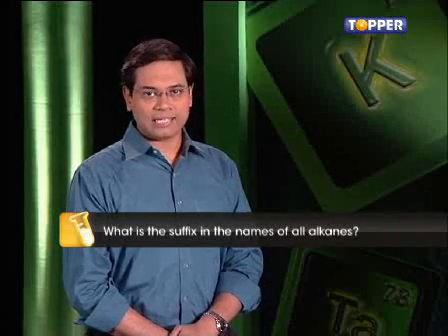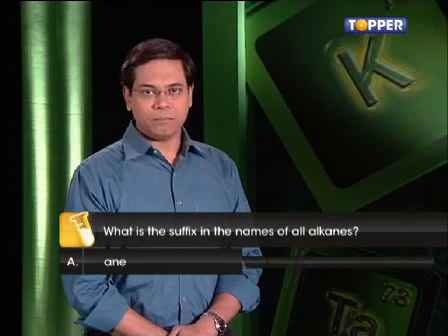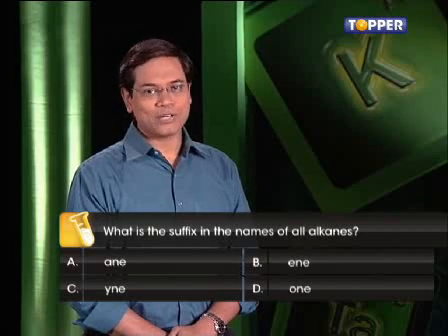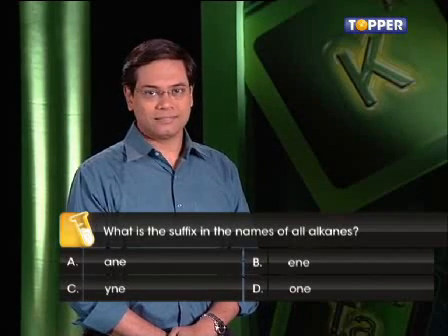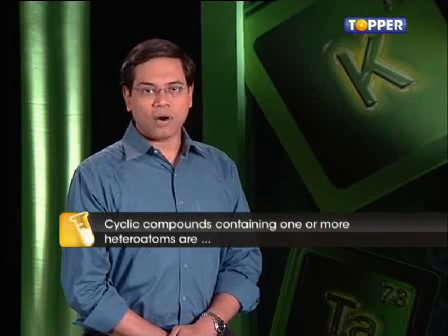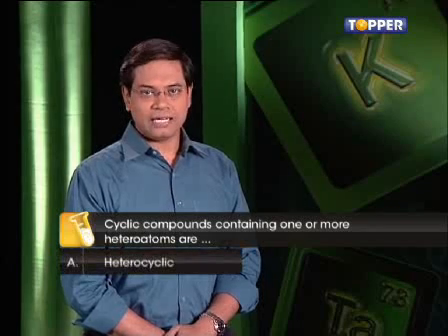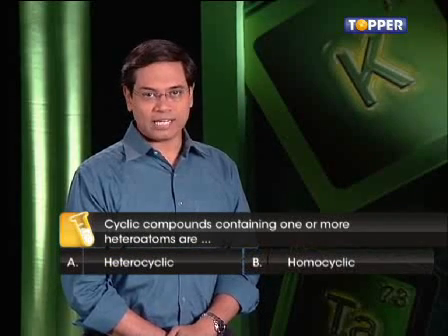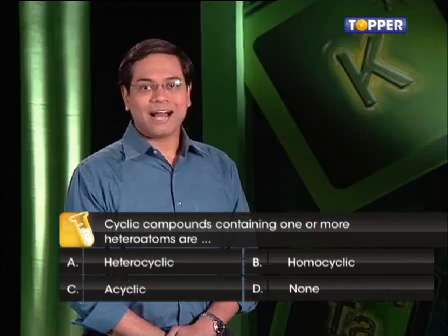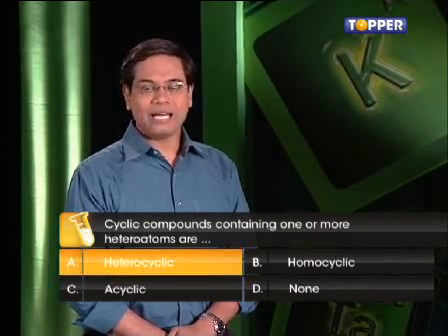The first question. What is the suffix in the names of all alkanes? A, ANE, B, ENE, C, YNE, D, ONE. This one is easy. You must know the answer. The answer is A, ANE, that is ane. Next, cyclic compounds containing one or more heteroatoms are A, heterocyclic, B, homocyclic, C, acyclic, D, none of the above. I know you know the answer. It is A, heterocyclic.